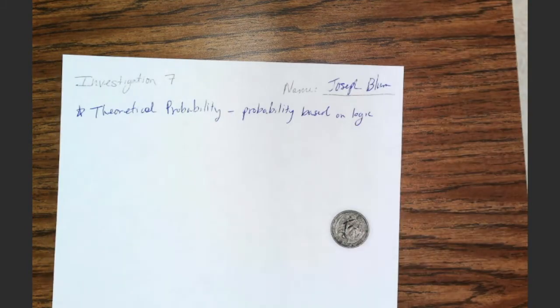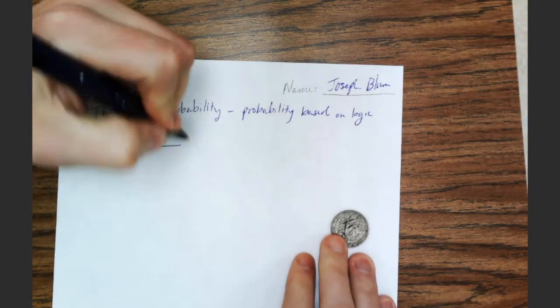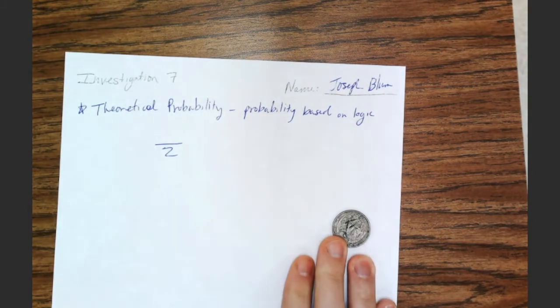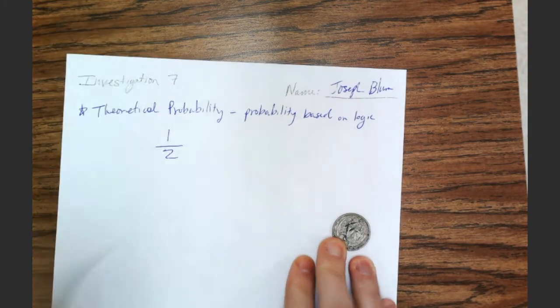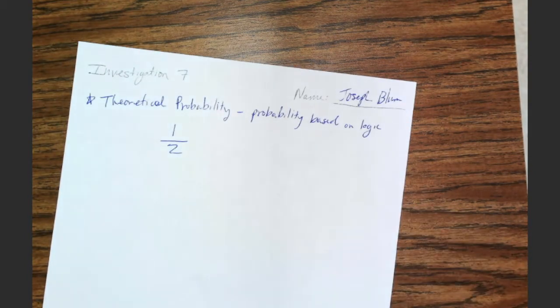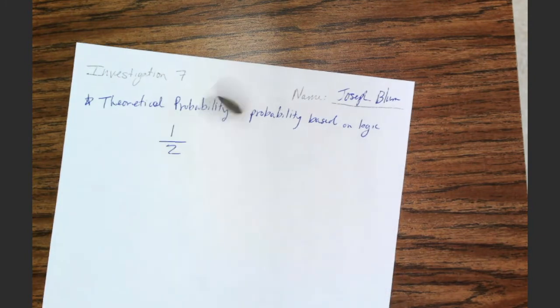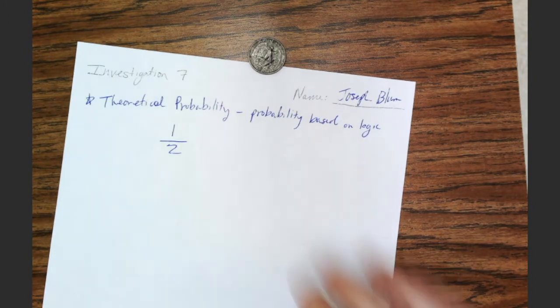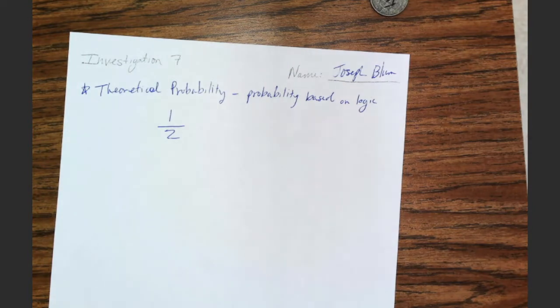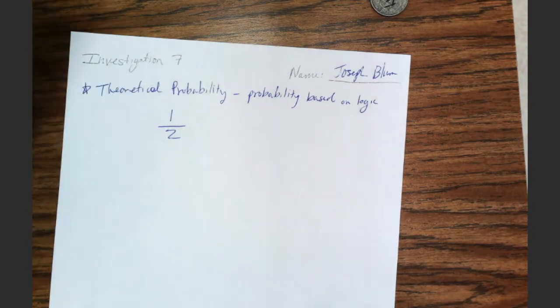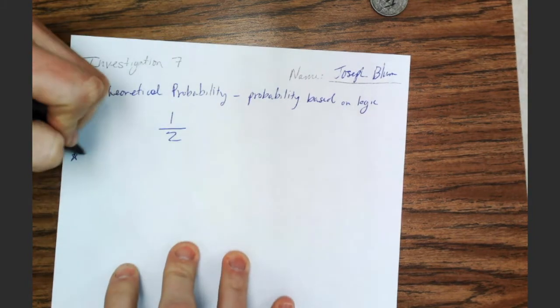But if I have a coin, I have 2 possible outcomes, and only one of them is going to be favorable. I really hope that I get the male side of this coin. Oh, I didn't get it. I didn't get what I wanted, right? So that's theoretical probability.